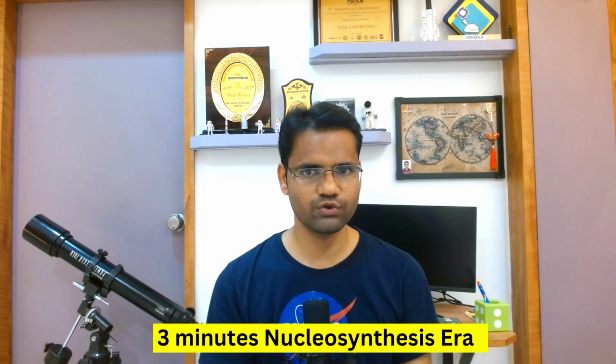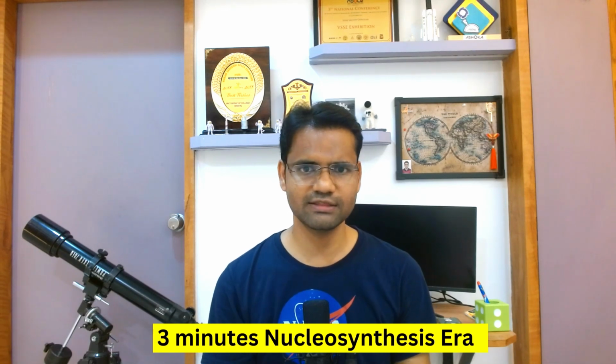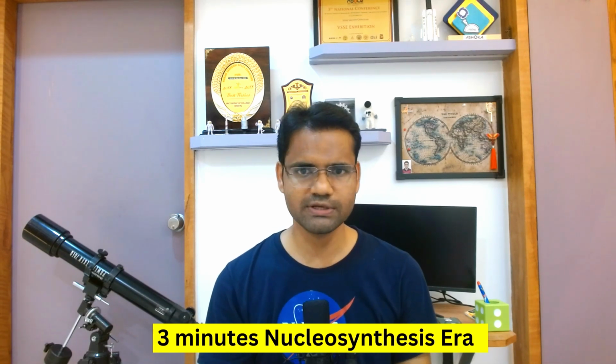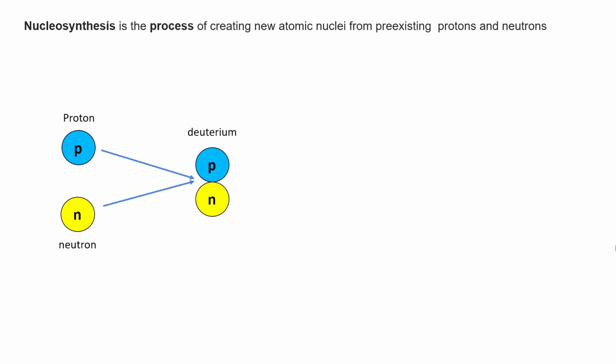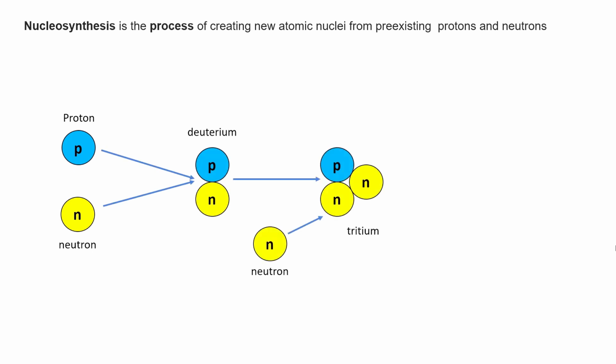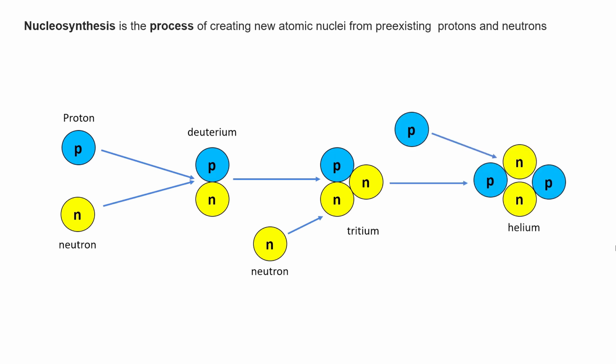Next is the era of nucleosynthesis. The nucleosynthesis began 3 minutes after the Big Bang, when the temperature and density were perfect for the proton to capture a neutron. So one proton combined with the neutron to form a deuterium. After that, deuterium combined with the neutron to form a tritium, and the tritium combined with the proton to form a helium. This happened till 380,000 years.